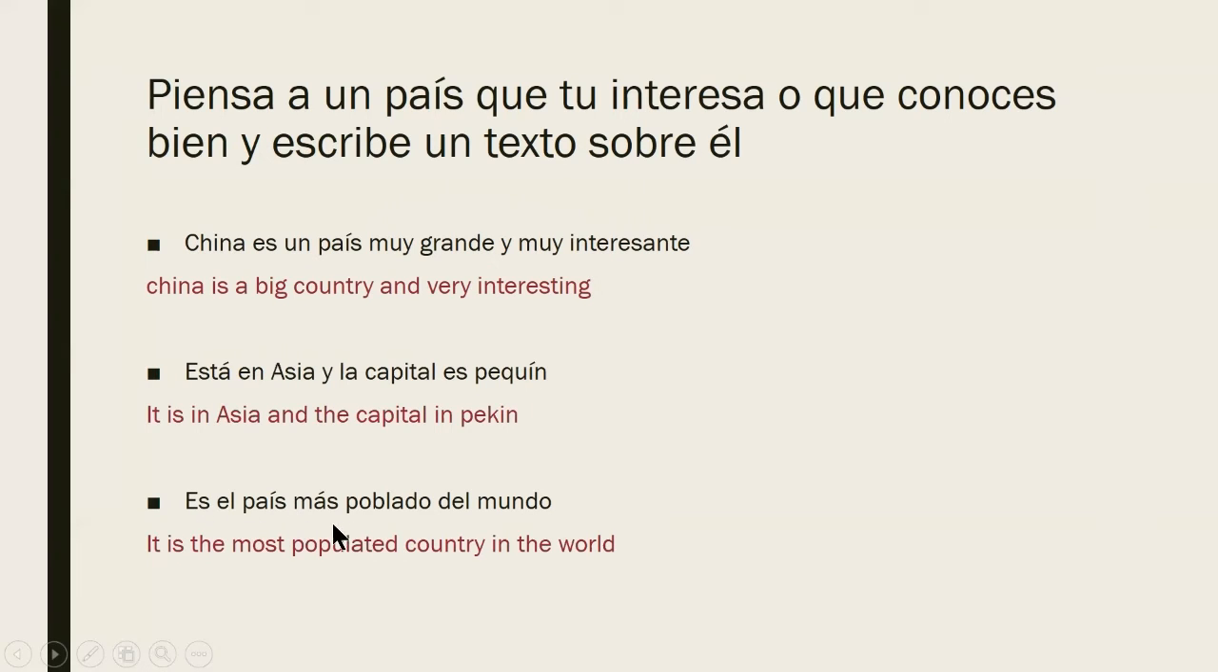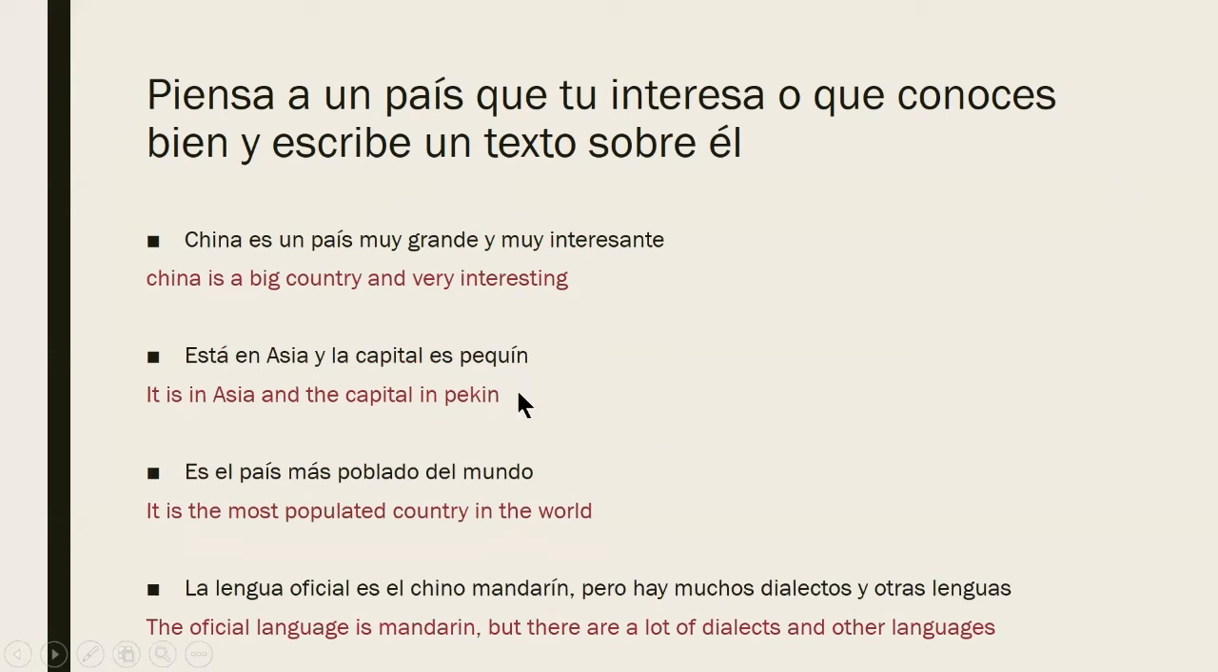Es el país más poblado del mundo. It is the country most populated in the world. So it's the most populated country in the world. La lengua oficial es el chino mandarín. The official language is Mandarin, the Chinese Mandarin.